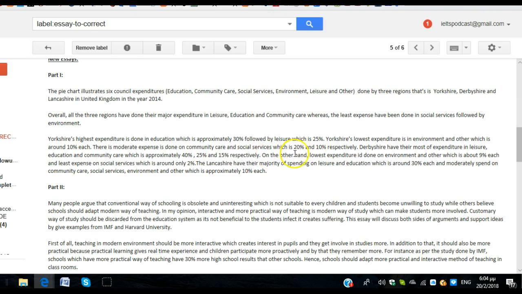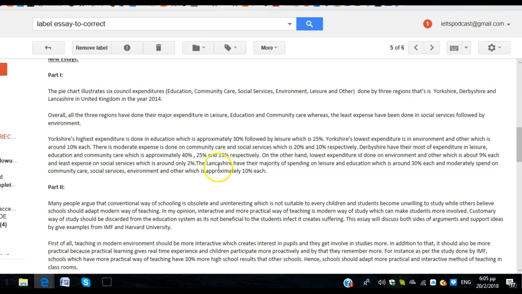On the other hand, the lowest expenditure was for environment and other at about, without this "which is", at about 9% each. And the smallest expense, or the lowest proportion, was on social services, okay? Because we're talking about percentages here, it's difficult to talk about just the least expense. It's just the smallest proportion, at around only 2%.